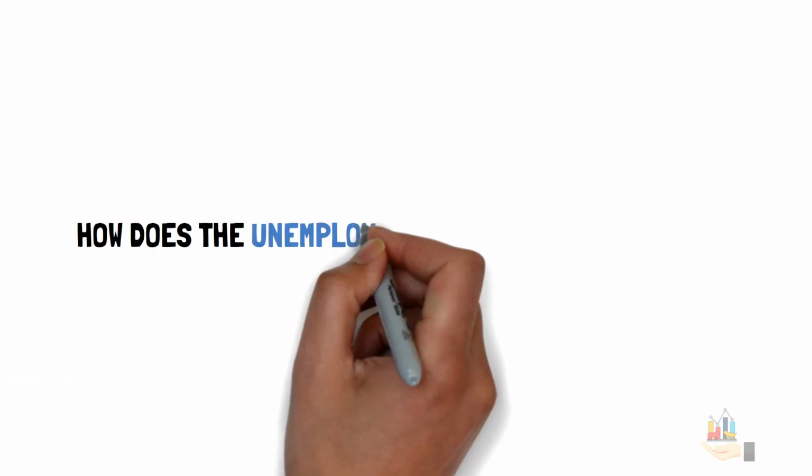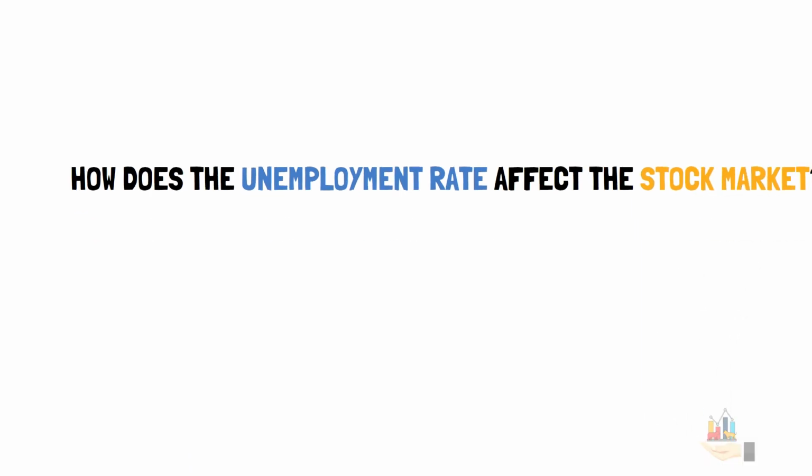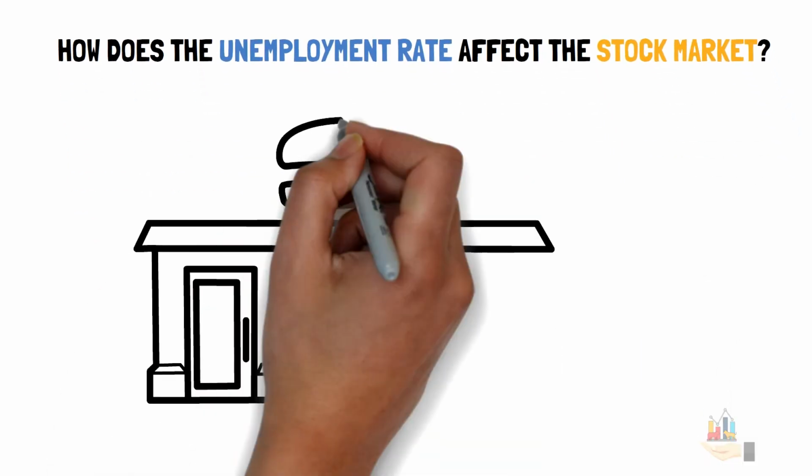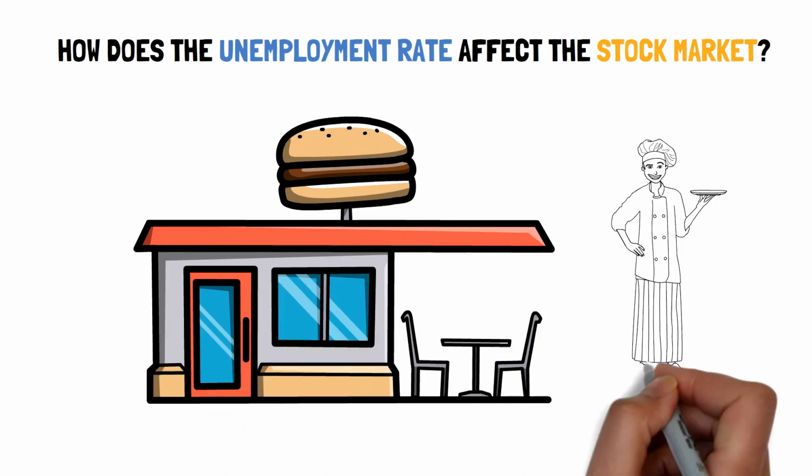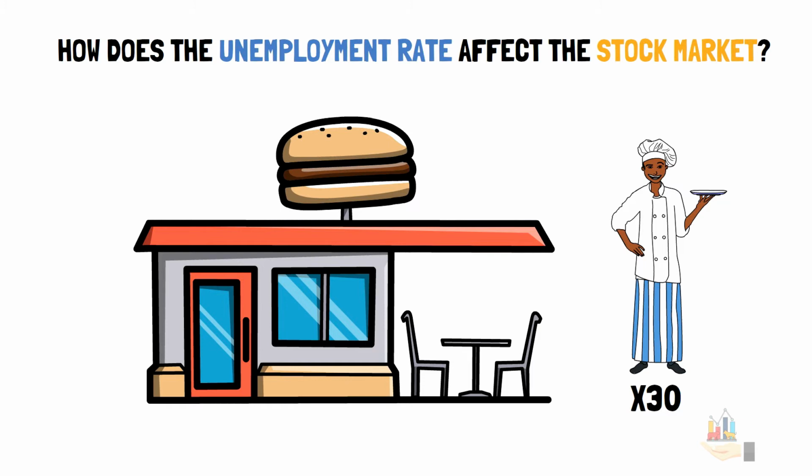Now, how does the unemployment rate affect the stock market? Consider this simplified example. Let's say that you run a restaurant and had 30 employees before you were forced to close your dining room. You retain 5 of them to provide takeout services and lay off the rest. Once you're allowed to reopen your dining room, your state governor limits indoor dining to 25% of capacity in order to maintain social distancing. Are you going to hire back all 25 employees that you were forced to lay off? Probably not, at least not right away.